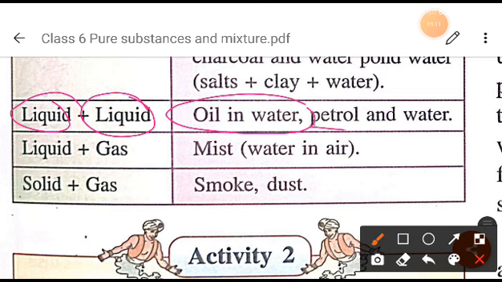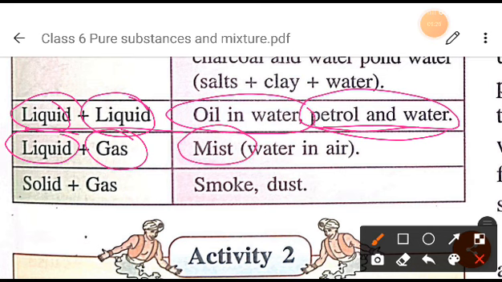After that, if you add petrol in water, at that time also you will see that petrol and water are not mixing properly, right? After some time, petrol will come above and water will go down. So this is also an example of heterogeneous mixture. Now next is liquid and gas. The best example is mist, which is water in air.